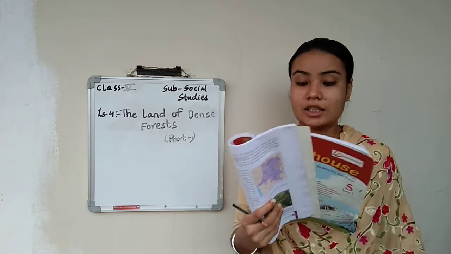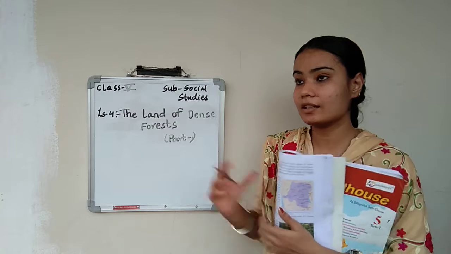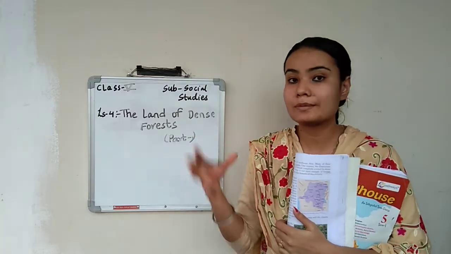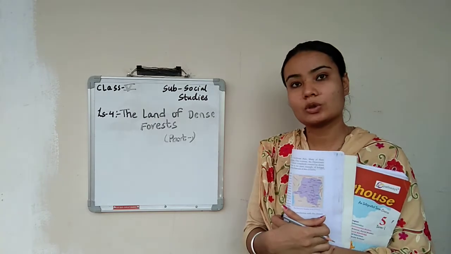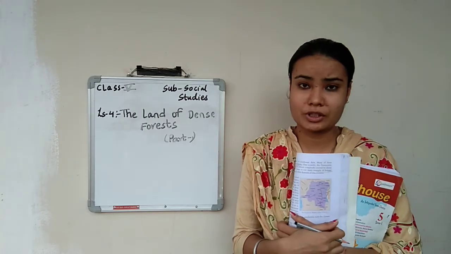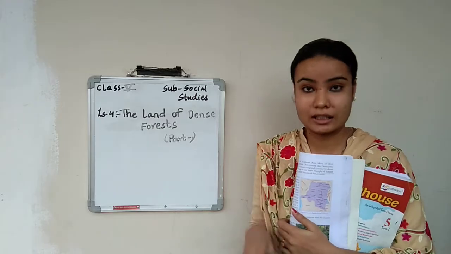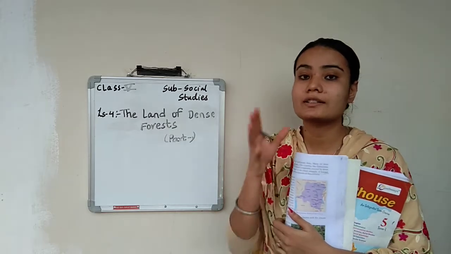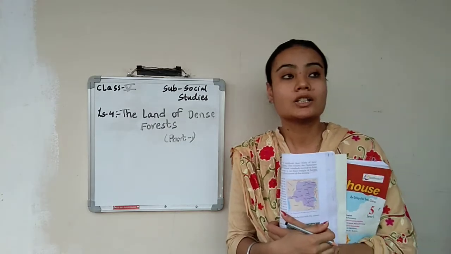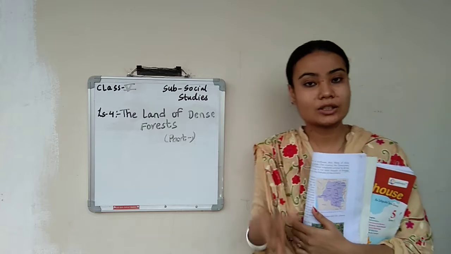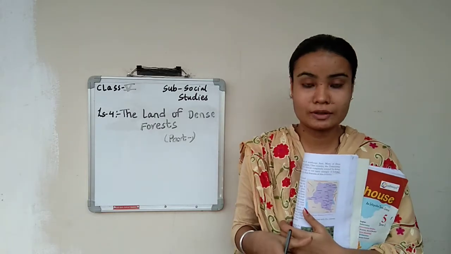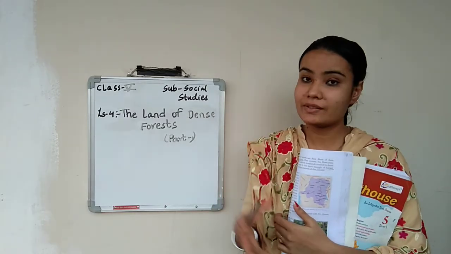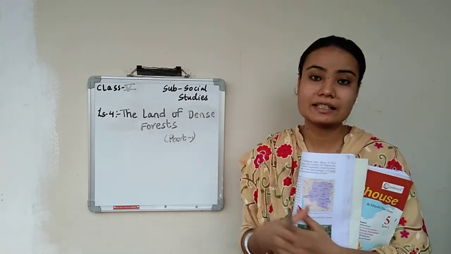Let us start. The land of dense forest as a heading. The lesson name itself says that this lesson is all about dense forest. Where do you find this type of dense forest? You cannot find this dense forest in India. There is only one country where there is dense forest, that is Congo. This lesson is all about the country Congo, the type of dense forest, the type of climate, the wild animals, as well as the life which is found in this dense forest.